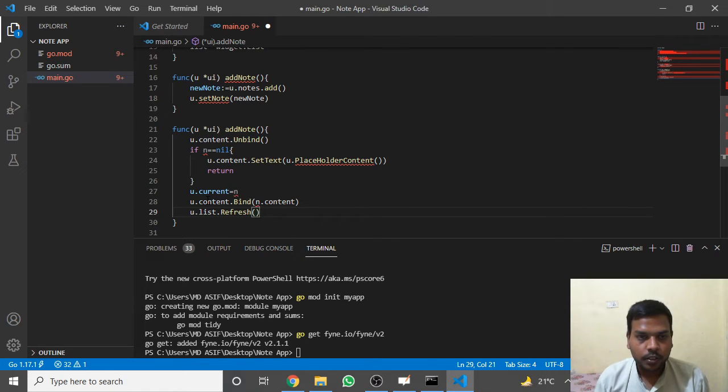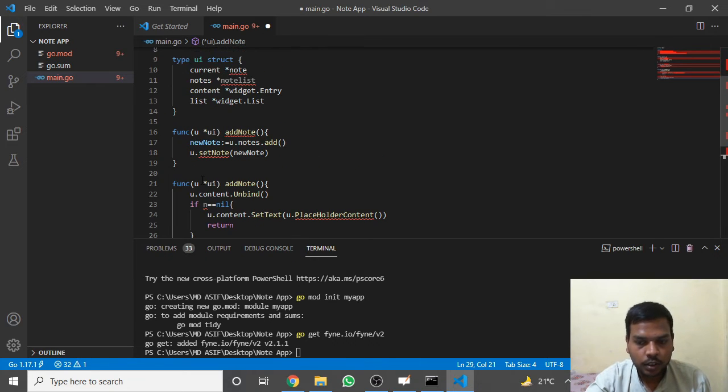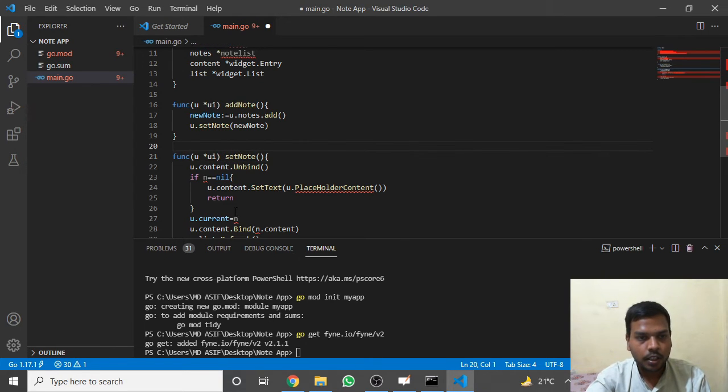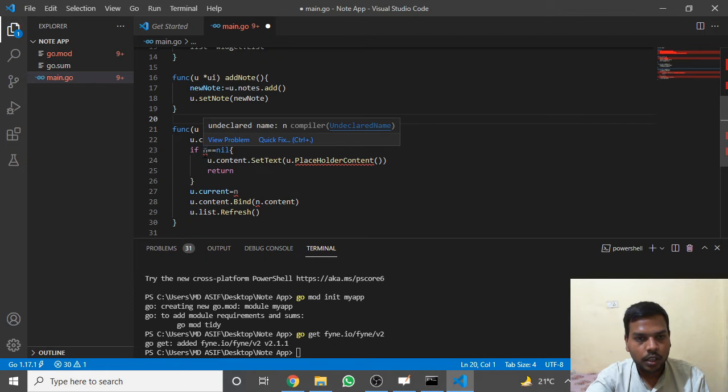That's all. This is our set node function. First of all we created add node, then we created set node. Now the error is gone. Now it says undeclared n.